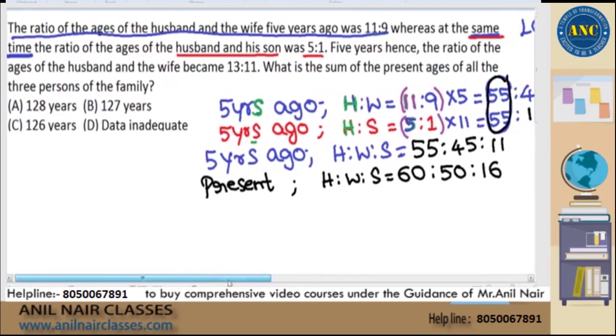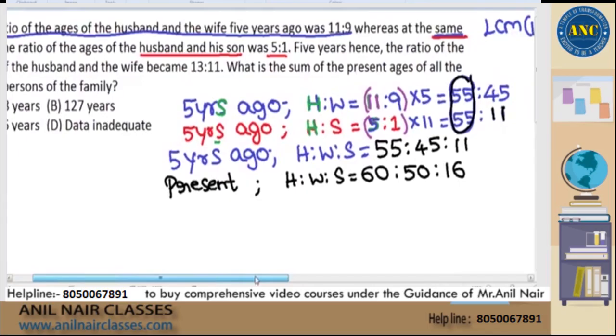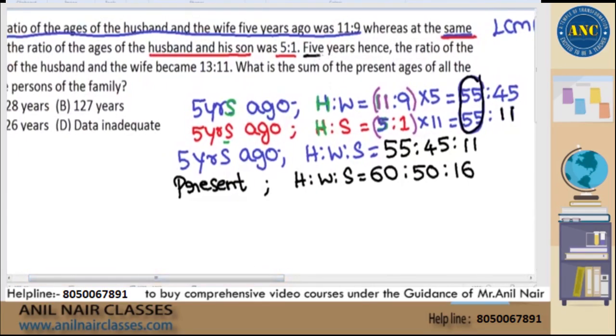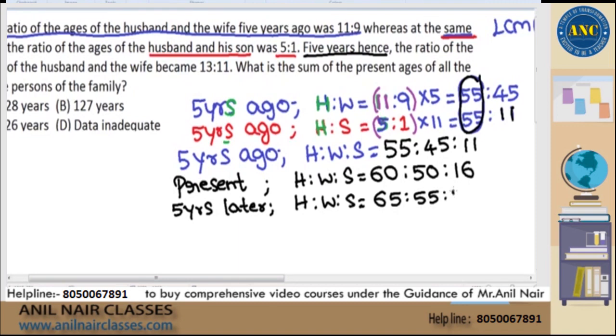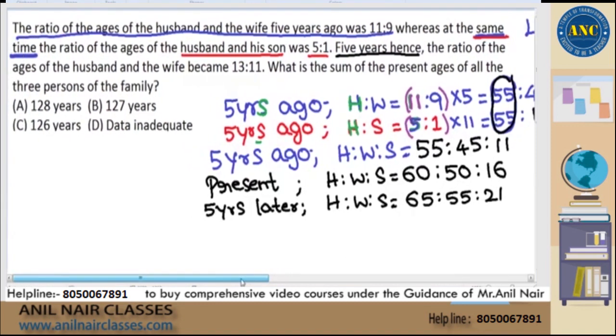Now see here, that is what I can do till now. Read the next statement. 5 years hence, that means after 5 years, 5 years later they are talking about. 5 years hence, husband, wife and son will become 60 plus 5, 50 plus 5, 16 plus 5, right? This is what I will get. The ratio of ages of husband and wife became 13 is to 11.